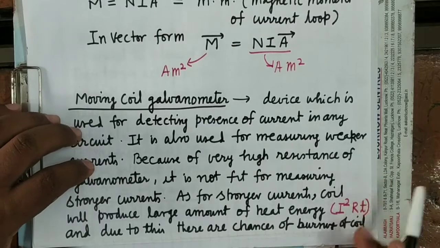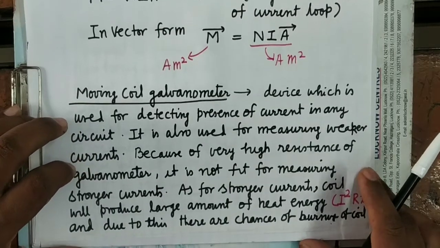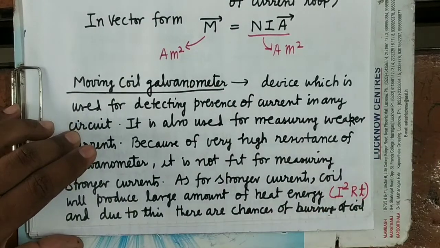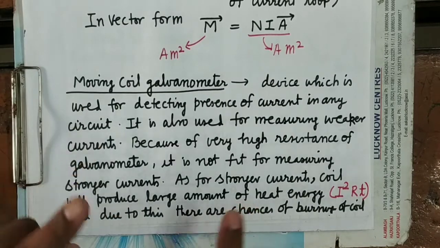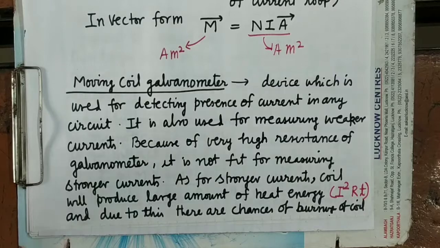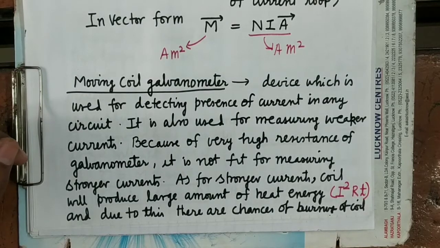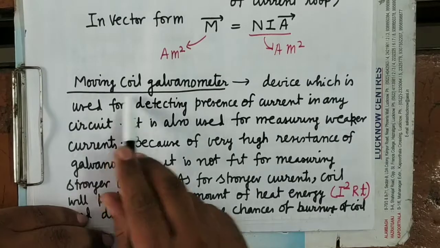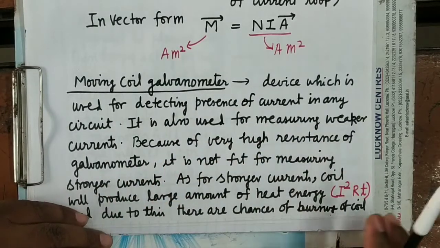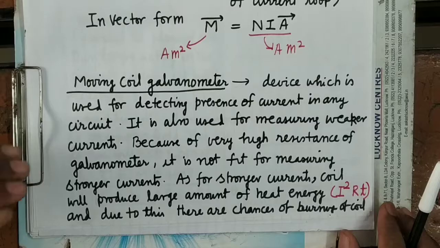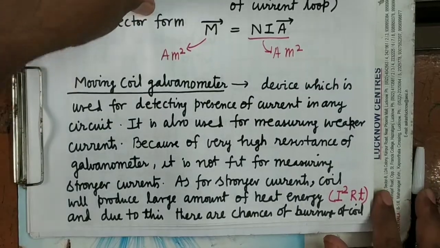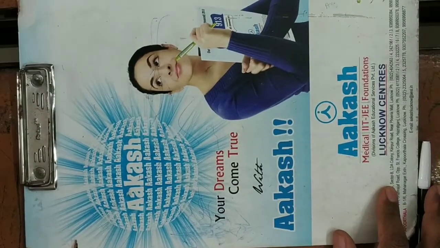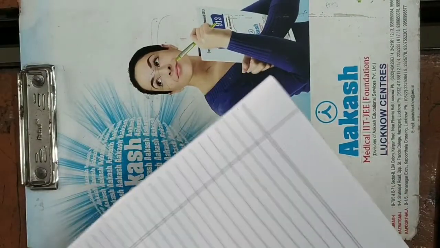So when a very large amount of heat energy is liberated, that paint will melt, and when the paint melts, uncovered wires will come in contact, electric firing will take place, and the coil will burn. It's clear. So what is a galvanometer? It is used for detecting the presence of current in any circuit, as well as for measuring the weaker currents. Stronger currents we cannot measure with the help of a galvanometer.